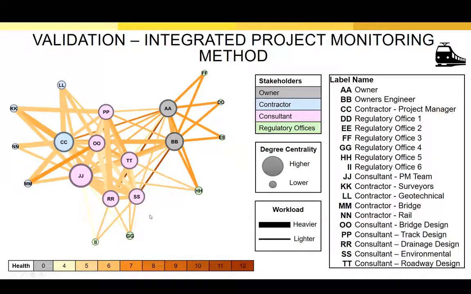After obtaining these results, we did a face-to-face meeting with the rail lead of this company, and in that meeting, we shared these results with him. And we learned that there was a river on the route of this rail line project, and the consultant had been designing a bridge for this rail line. However, there were problems with the drainage design and the environmental permits for that bridge. That was the reason why the collaboration between the owner and the consultant's design team was in a poor state. Thus, at the end of this review meeting, these results were also found accurate by the rail lead of this company.